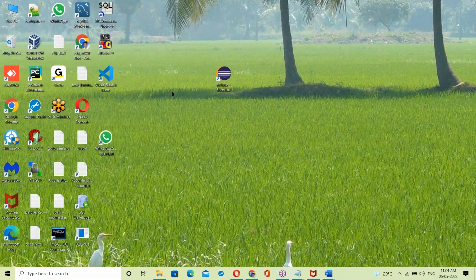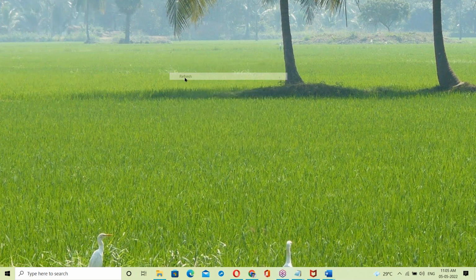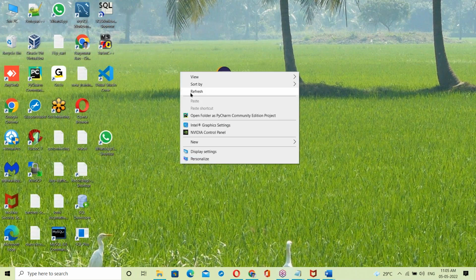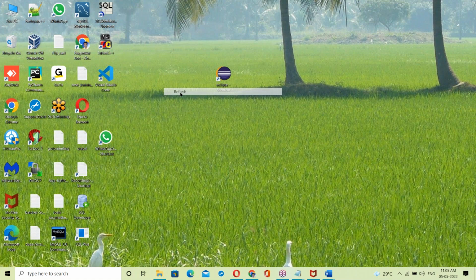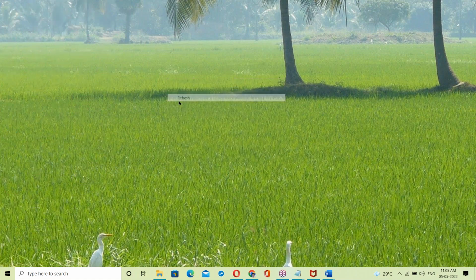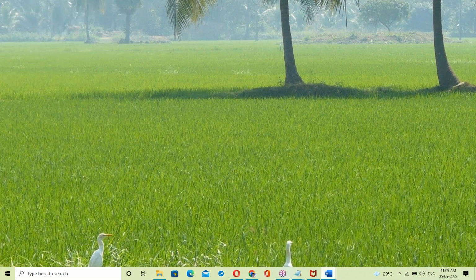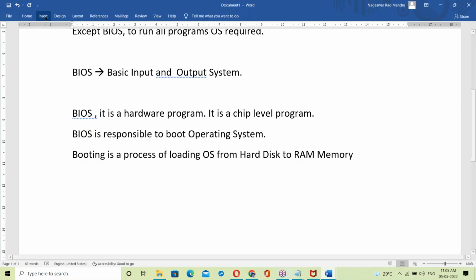Now where is this OS running? Inside the RAM memory. This OS is responsible to perform any task here. Every request is taken by the OS only. Every request goes to the OS. The OS is responsible to run any request.